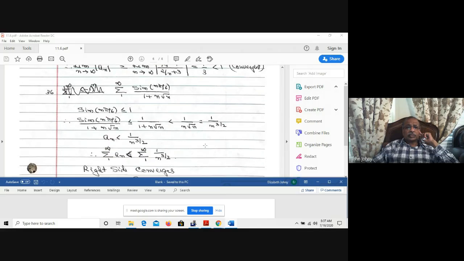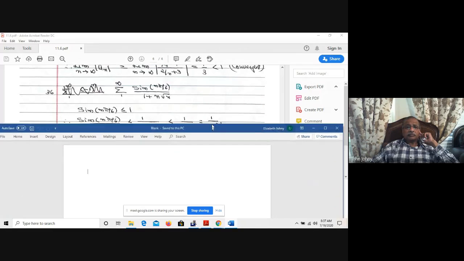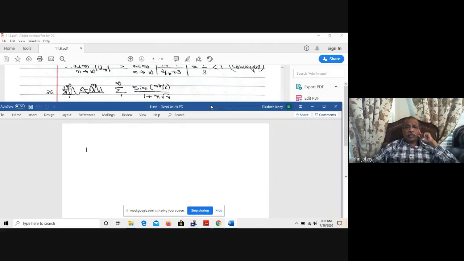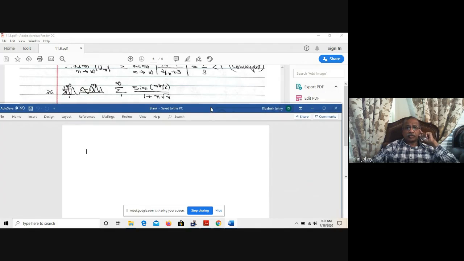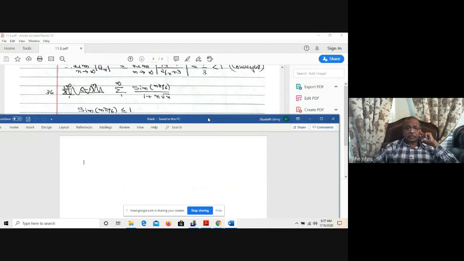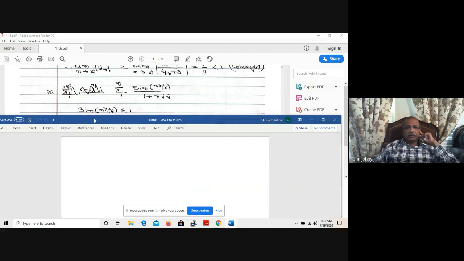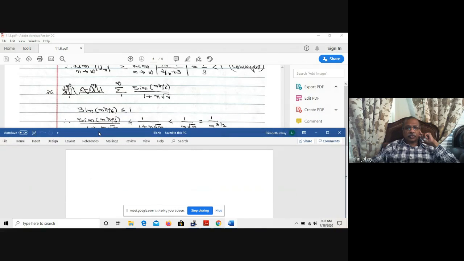The last question from that section. Sigma 1 to infinity, sine of n pi over 6, divided by 1 plus n square root of n. Here you have to use the comparison test first, because whenever sine and cosine are involved, you know sine lies between negative 1 and positive 1. So here sine of n pi over 6 is less than or equal to 1.